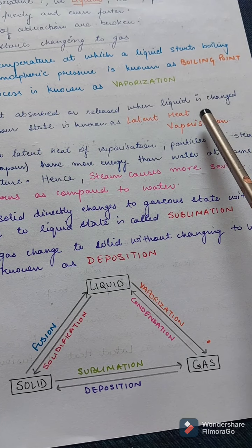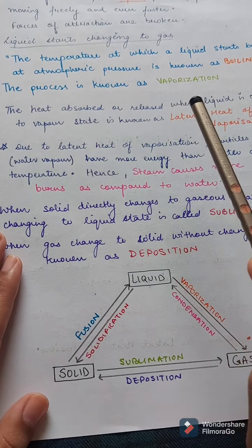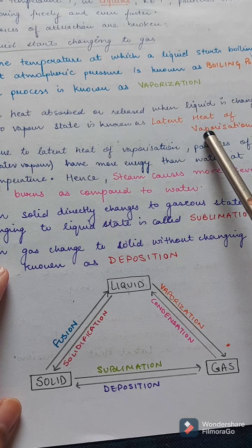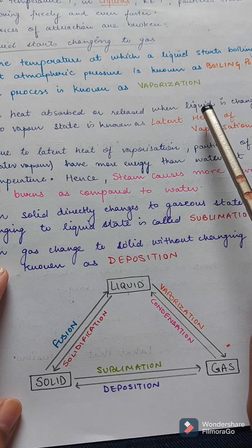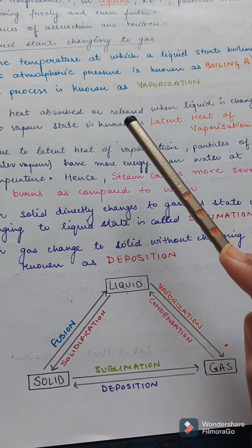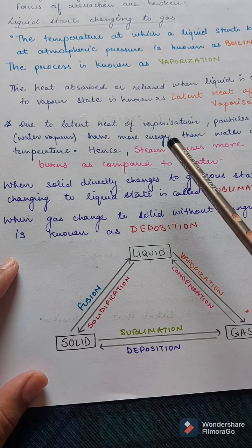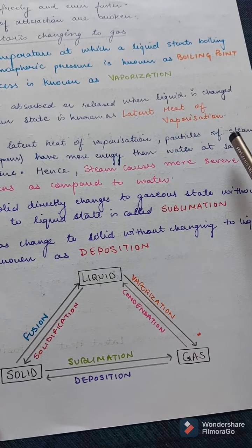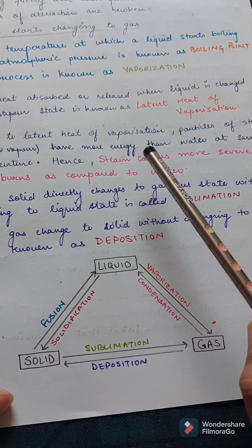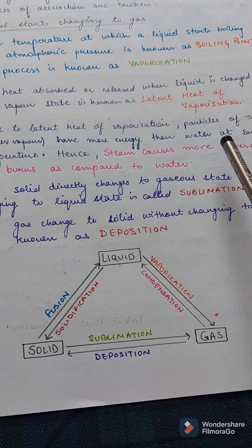So what is the latent heat of vaporization? The heat absorbed or released when liquid is changed to vapor state is known as latent heat of vaporization. Here also there is a phase change. The liquid phase is converted to vapor state. Due to the latent heat of vaporization, the particles of steam have more energy than water at the same temperature.